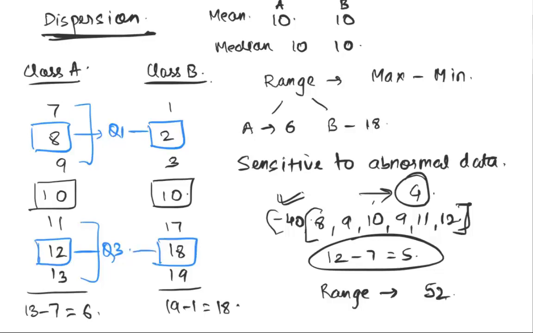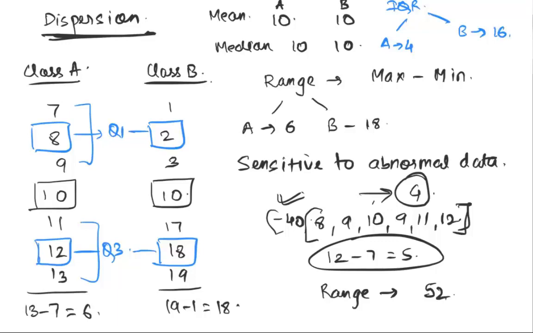So if we look at IQR, then I've got class A that has an IQR of 4, and I've got class B that has an IQR of 16. Yes.